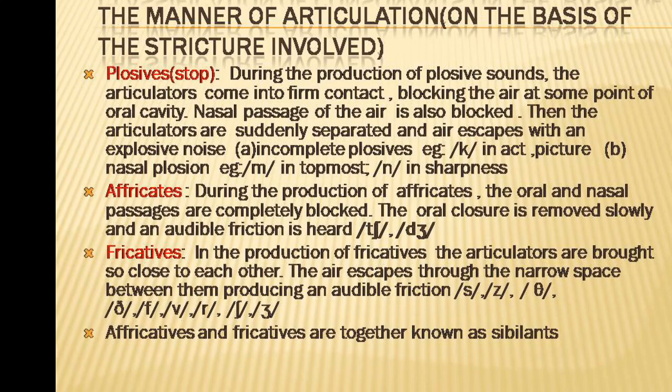Then the second group of consonants are affricates. During the production of affricates, the oral and nasal passages are completely blocked. The oral closure is removed slowly and an audible friction is heard. Like plosives, here also the oral and nasal passages are completely blocked. But during the production of plosives, the articulators are suddenly separated and air escapes with an explosive noise. But in affricates, the oral closure is removed slowly and an audible friction is heard.